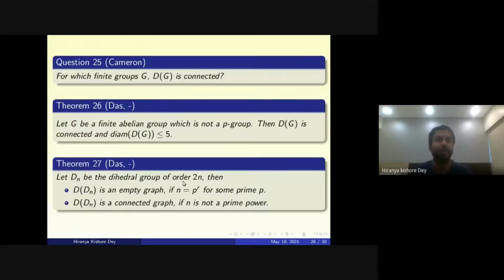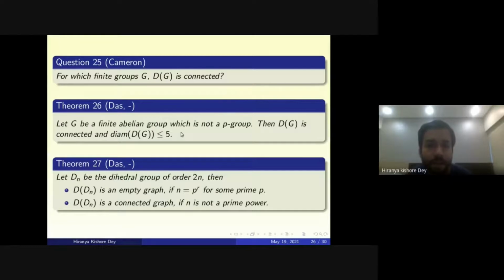Professor Cameron asked for which finite groups G this DG is connected. The question was proposed by Professor Cameron to Angshuman Das, and we are able to prove the following. Let G be a finite abelian group which is not a P group.